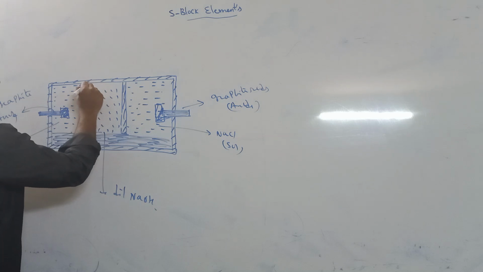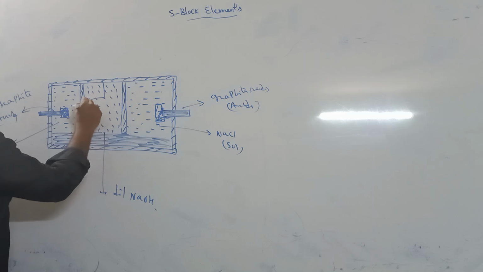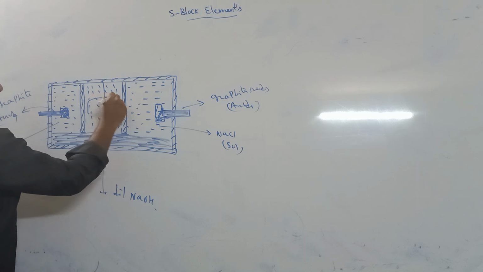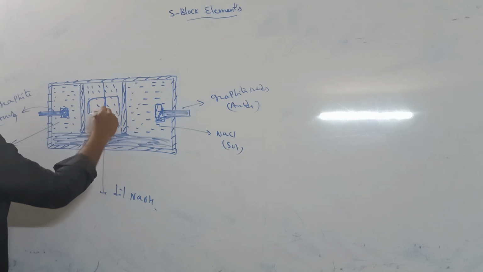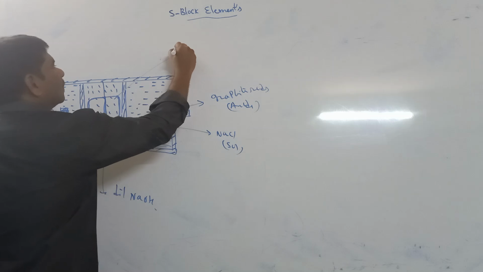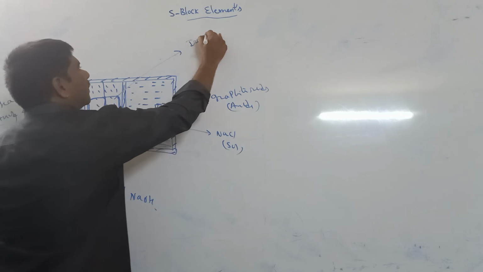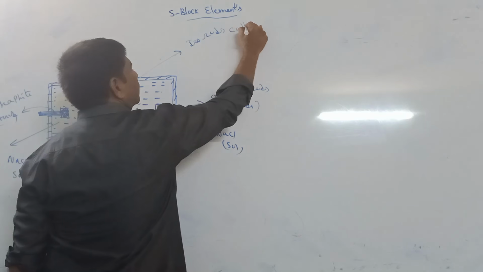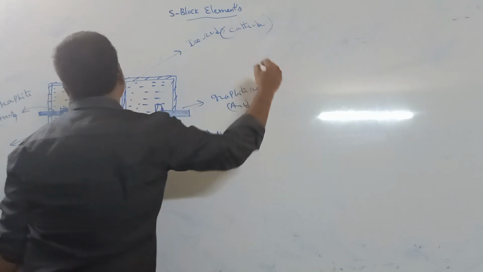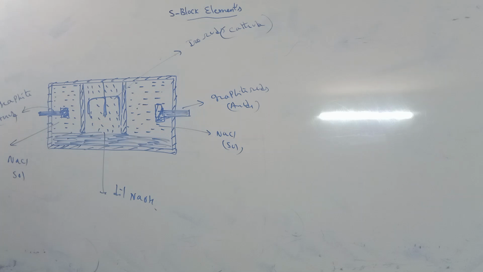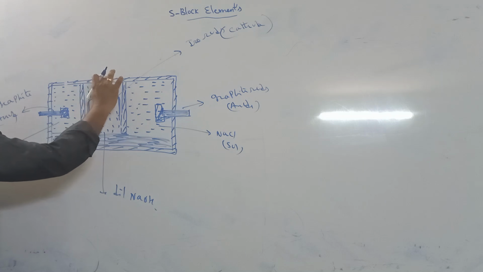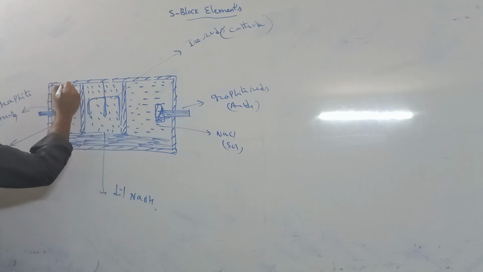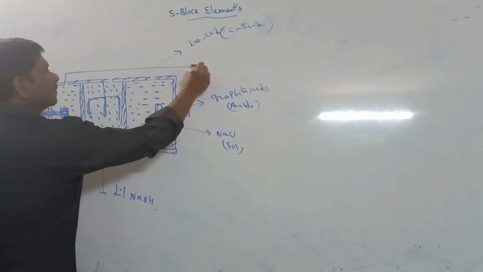In the middle compartment, iron rods act as cathodes. And there are outlets in the three compartments.